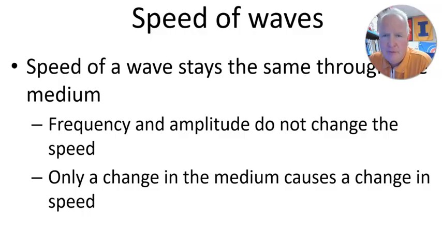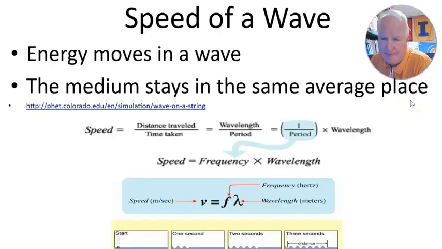So it doesn't matter if it's your voice, if it's your mom's voice, if it's somebody else's voice, they all travel at the same speed. They just have different frequencies and wavelengths. And so that's the first thing that we need to know: the speed stays the same throughout a medium. If in fact your voice goes through a wall, well then it's going to change the speed of the sound because it's going through a different object, and so it takes a little bit of the speed away, or it may actually become faster because there's more things for it to collide into. But we didn't go through that, so we just know that speed does not change. And so whenever you get a speed of one wave on one string or one wave through sound, it should be the same. All right.